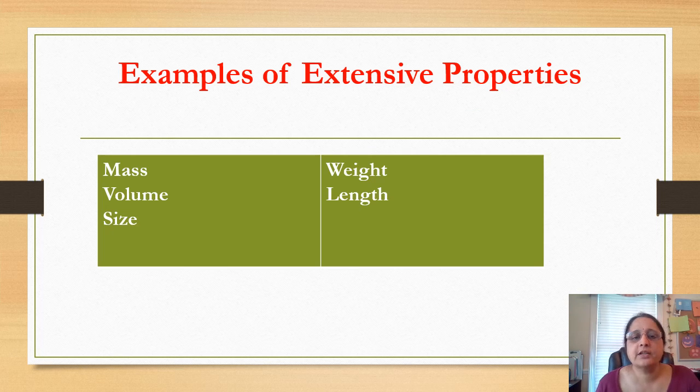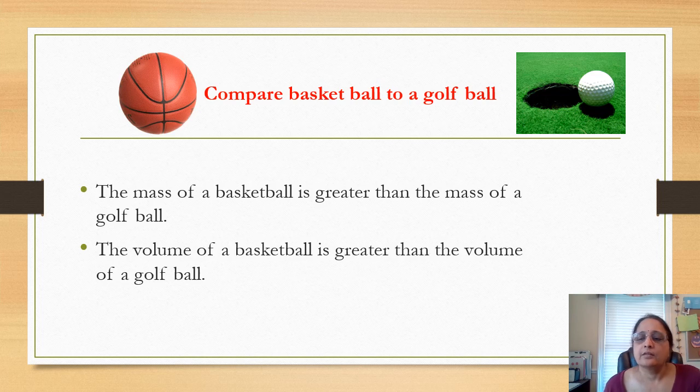So in a way, we can say that extensive properties are quantitative properties rather than qualitative properties. Some of the examples are mass, volume, size, weight, and length of the substances. Let's take an example here for the extensive properties.